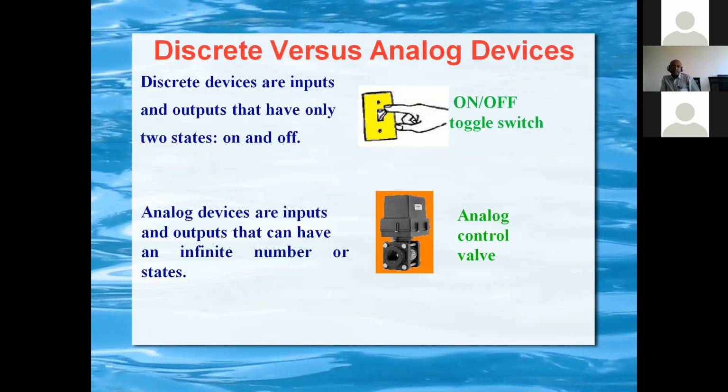Discrete is for switching on the motor, switching off the motor, switching on the pump, switching off the pump, switching on the air conditioner, switching on the fan, etc. But analog signals are continuous with respect to time, whereas digital signals are not continuous, because analog has to maintain the process variable continuously with respect to time.